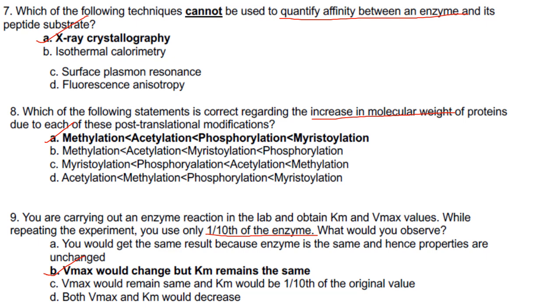The next one. You are carrying out an enzyme reaction in the lab and obtain Km and Vmax values. While repeating the experiment, you use only 1/10 of the enzyme. What would you observe? So here you have changed only the enzyme concentration. So what changes will you observe? You will see that Vmax would change with the change in enzyme concentration, but Km remains the same. Because Vmax depends on enzyme concentration, whereas Km doesn't depend on the enzyme concentration. So the answer here is option B.